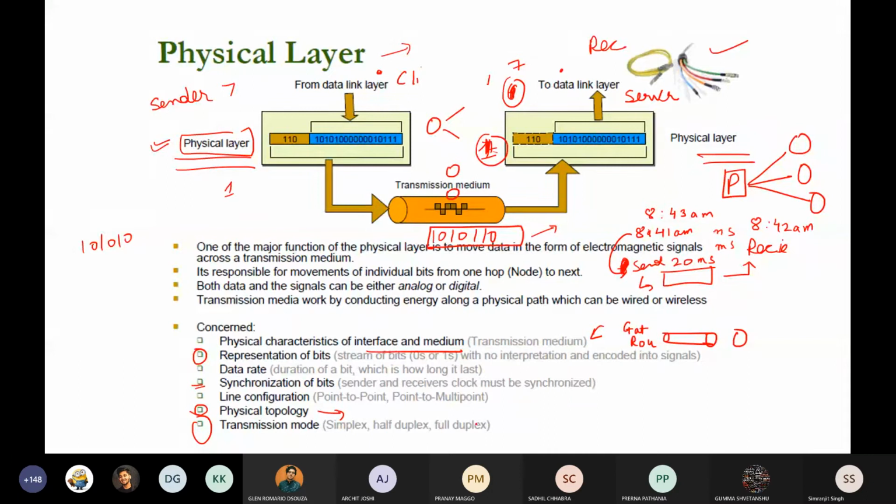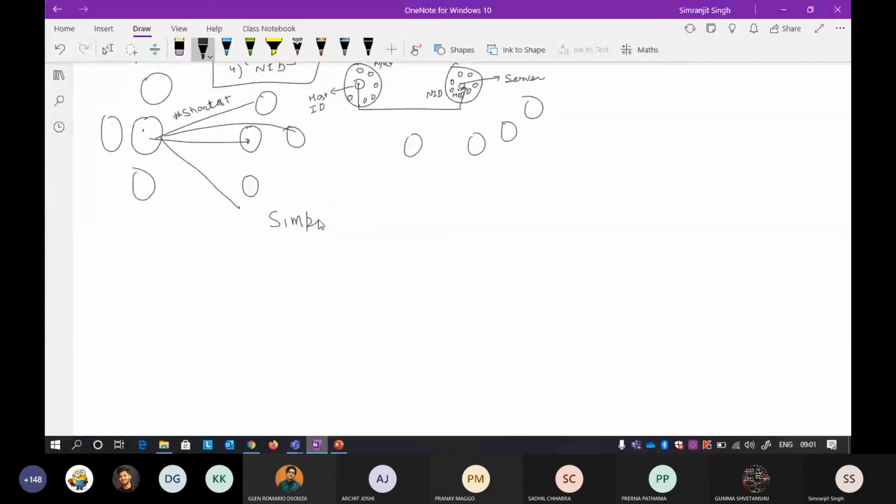Simplex means that there is only one-way communication between a sender and a receiver. At one time, a sender can transmit a message to a receiver.